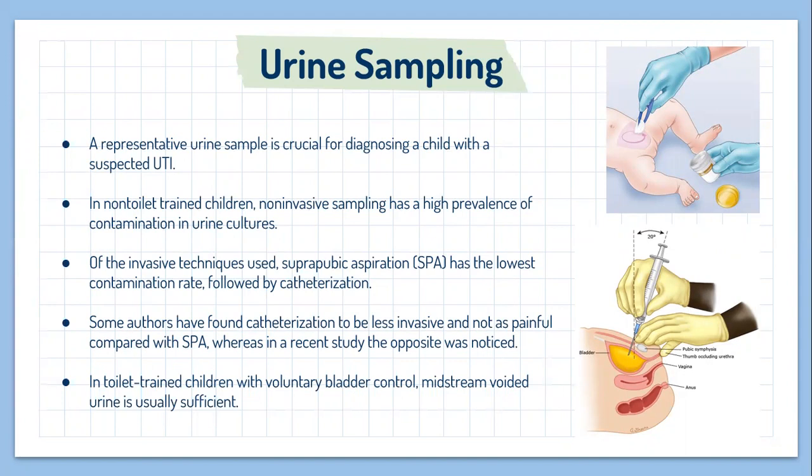Some authors have found catheterization to be less invasive and not as painful compared with suprapubic aspiration, whereas a recent study found the opposite. In toilet-trained children with voluntary bladder control, midstream urine is usually obtained.